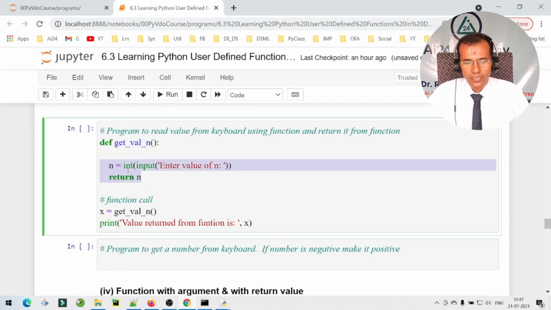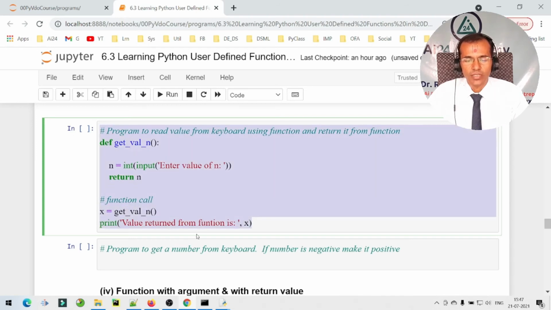So when we return this value, we need to specify a variable x on the left hand side of the function call. Then the value which we are returning is printed over here. The execution of this piece of code is something like this.